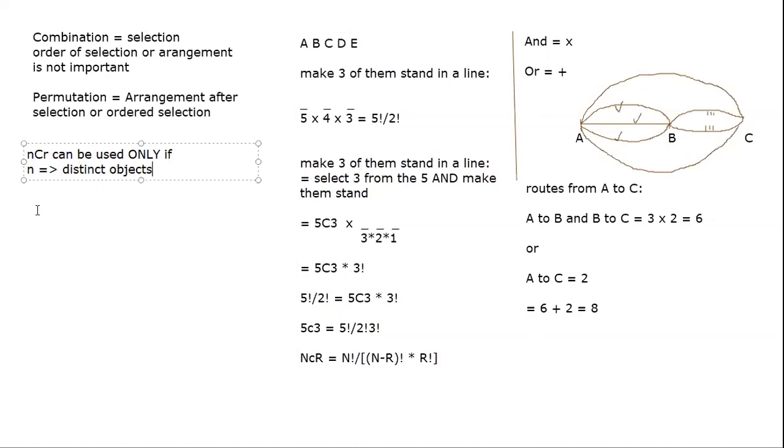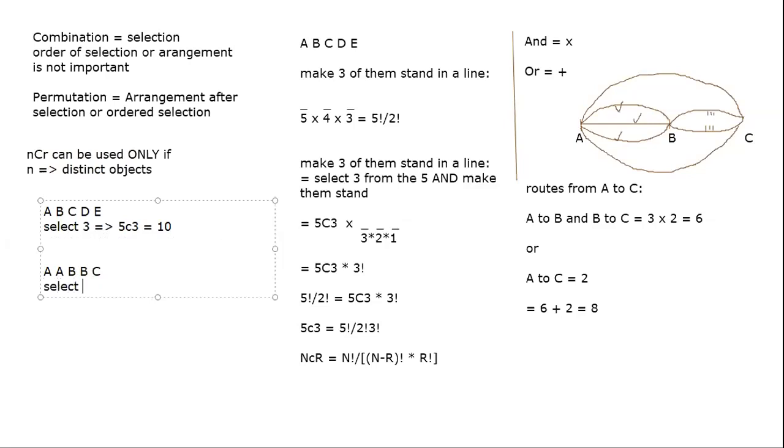Okay. So example. Let us say I tell you that A, B, C, D, E, and I want to select any 3. Simple. 5C3, so that will come out to 10. Now A, A, B, B, C, and I again say select 3. So select 3 means I can select A also. If I list down the total ways: AAB, AAC, BBA, BBC, ABC, and that's it. You don't get anything else. So there are only 5 ways. So there is no formula for this.